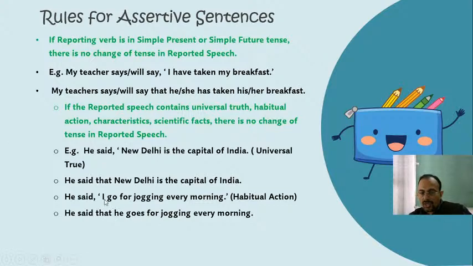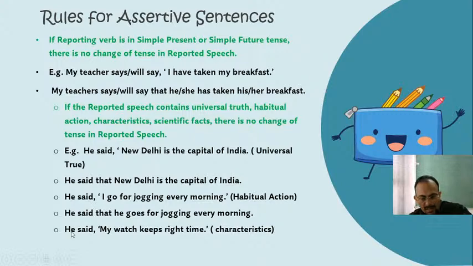So he said that he goes for jogging every morning. There is no change. This is simple present tense, and this is also simple present tense. Only the form has changed, because as it is third person singular, it is "goes" here, but there is no change of tense. Here also simple present, here also simple present. Understood? So this is the example of habitual action. Now let's move on to the next example.